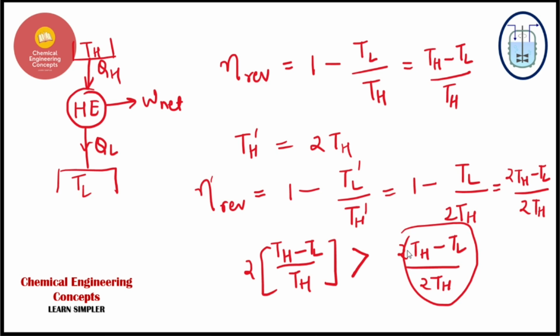So yes, it will not be increasing, it will not be getting doubled, but yes, the efficiency of a reversible heat engine will decrease when you double the temperature of the heat source. So guys, what is the answer?